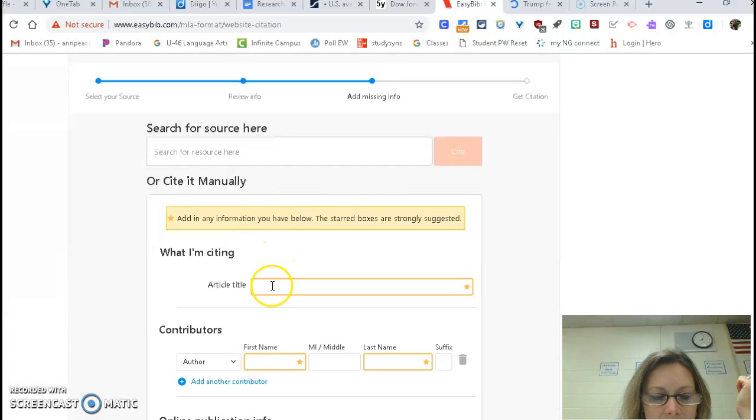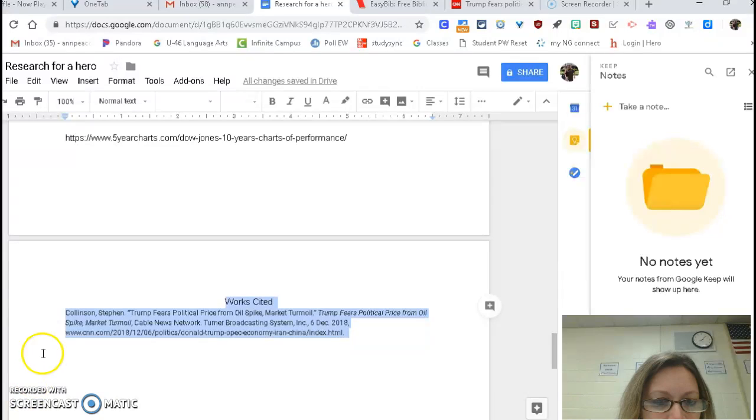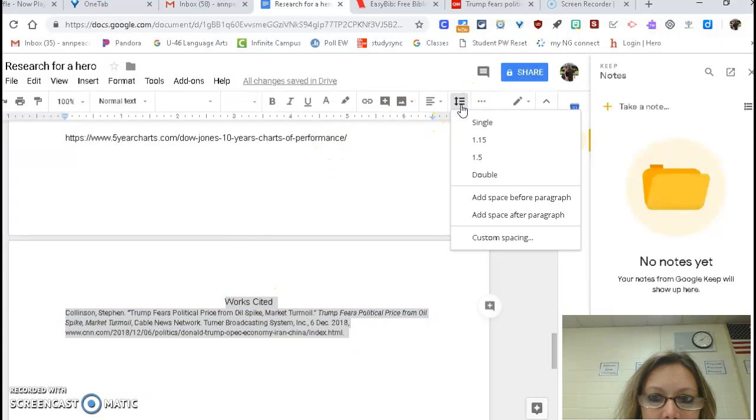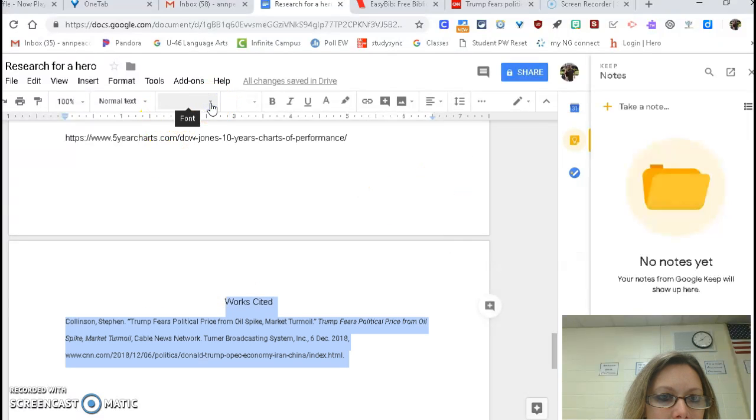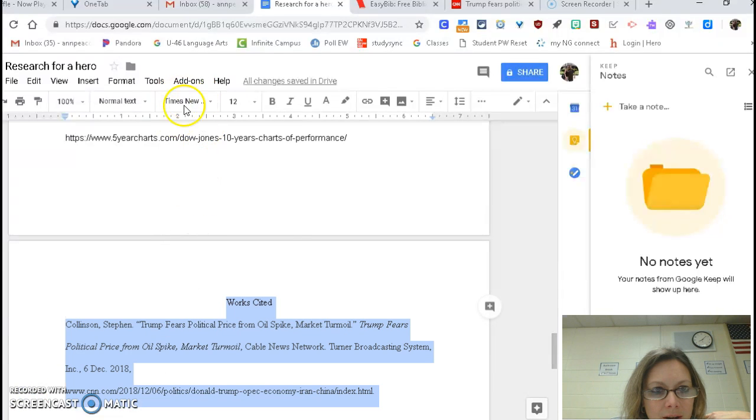Once I copied and pasted the citation into my paper, I'm going to make sure it's in proper format. Works cited is just "Works Cited." It is centered, but I also need to double space it here. So I'm going to double space it. And then I'm going to make sure it's in the proper font of Times New Roman 12. And then I have to make sure that all my margins are correct and that they go all the way as far over to the right as possible.